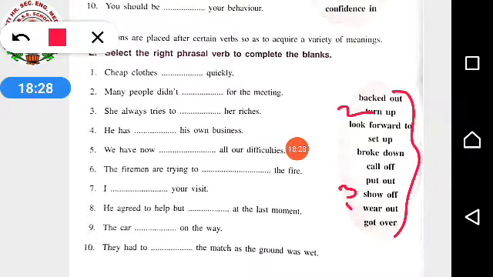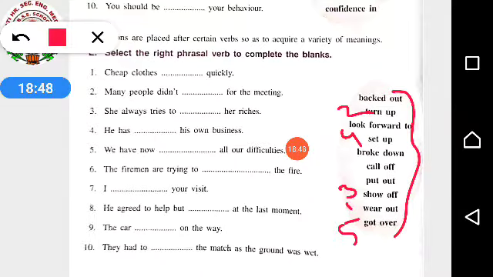He has dashed his own business. He has set up his own business. We have now dashed all our difficulties. We have now got over all our difficulties.